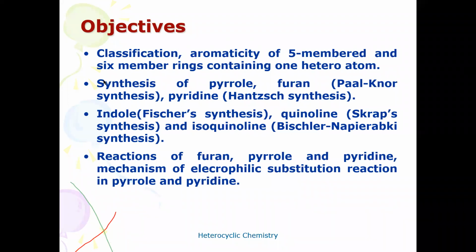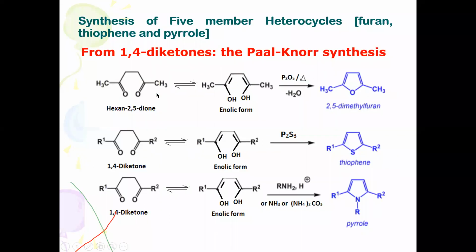In this session, I am going to discuss the synthesis of the five-membered heterocycles pyrrole, furan, and aromaticity character of the five-membered heterocycles. As per your syllabus, you have a very simple and general method, that is the synthesis of five-membered heterocycles furan, thiophene, and pyrrole by the Paal-Knorr synthesis method, that is from 1,4-diketone.